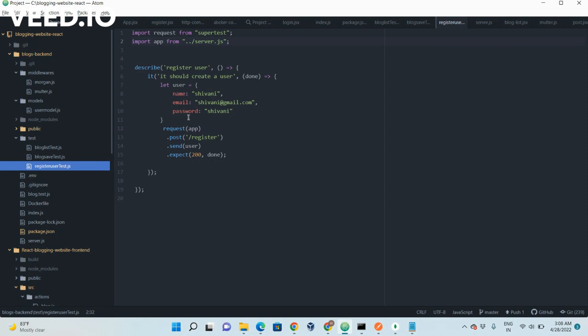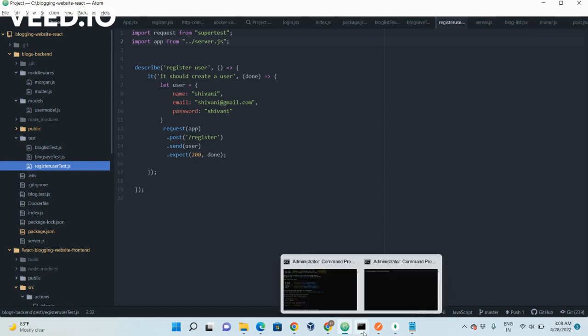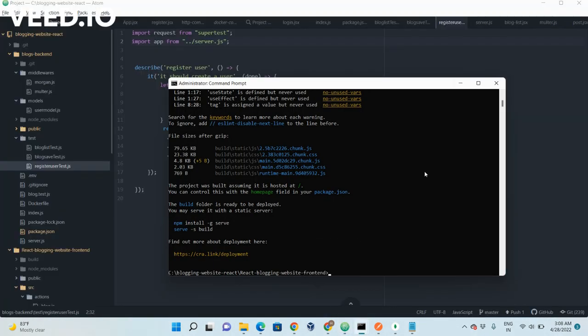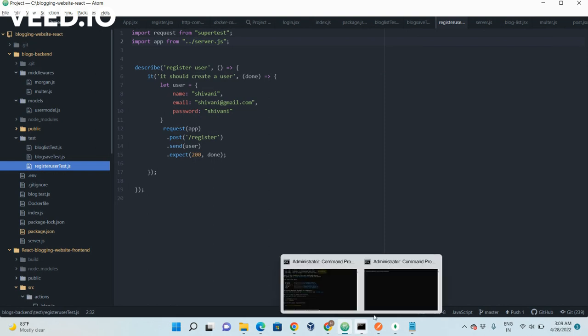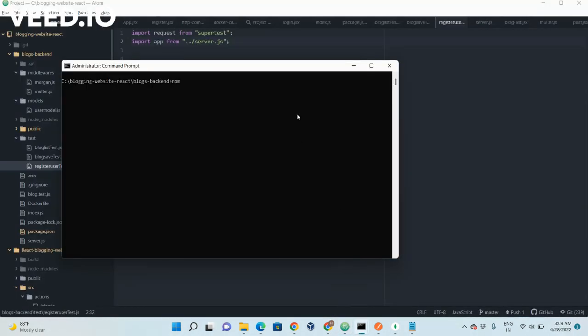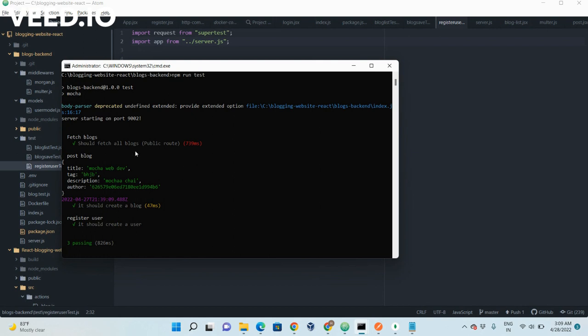Here we are giving name, email, and password to register, and similarly we are expecting 200 code if it is successful. So if we run npm run test. So we used Mocha for writing these unit tests. Here we can see 3 out of 3 test cases passed. So yeah, fetch blogs, post blog, and register user, 3 of them are successful.